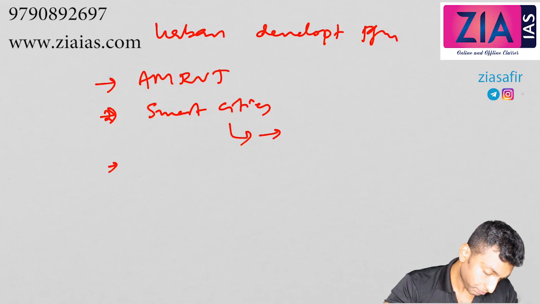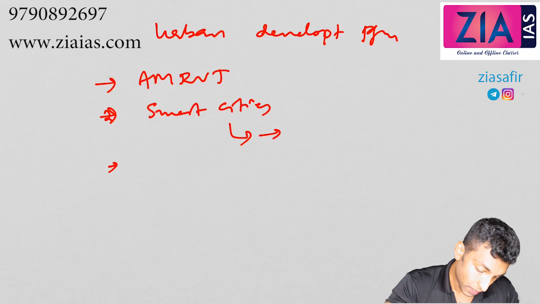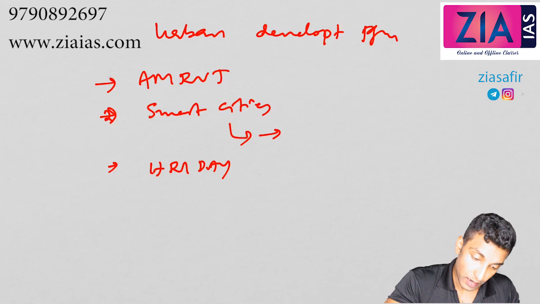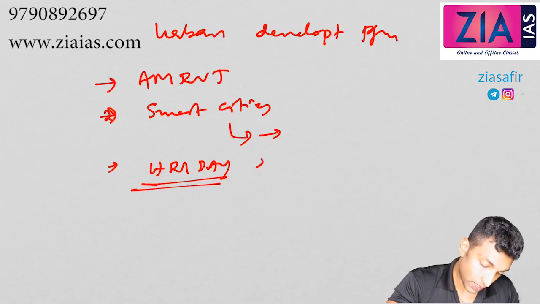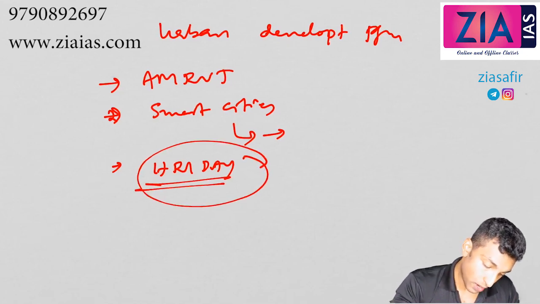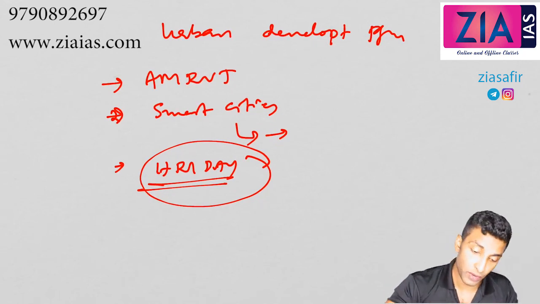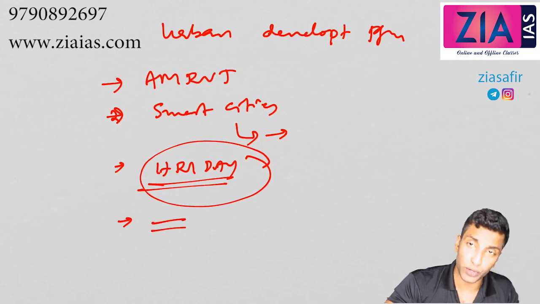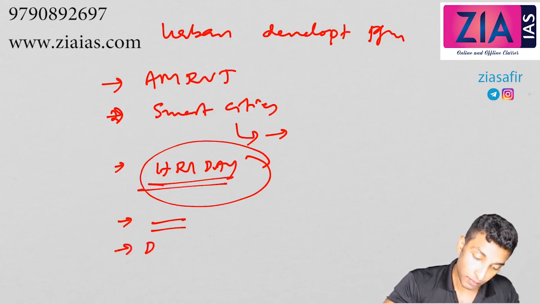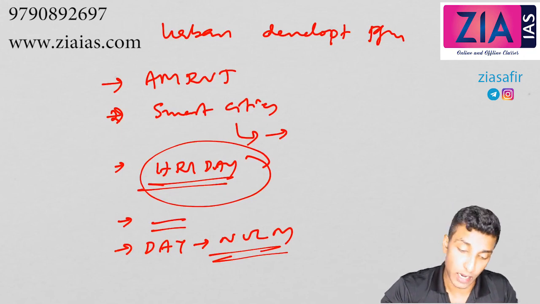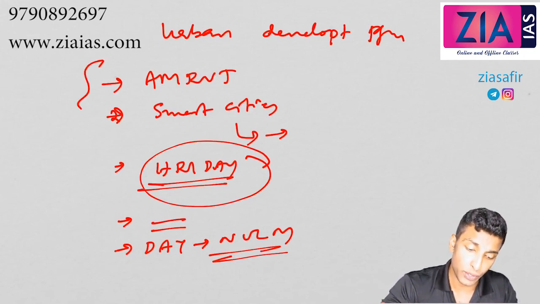Then the National Heritage City Development and Augmentation Yojana, Hriday. Basically the focus is to develop heritage cities for the promotion of tourism. Then Swachh Bharat Abhiyan you can write here also. Then Deen Dayal Antyodaya Yojana, NULM, National Urban Livelihood Mission, that also you can write under urban development. We have discussed these already, so you can have a look.